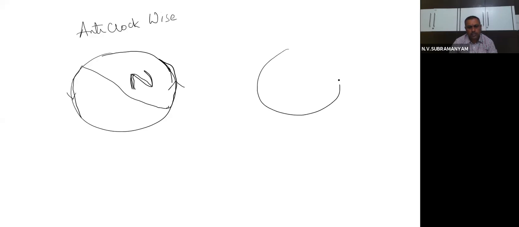If it is clockwise current, clockwise means like this. Then draw like this. Yes.